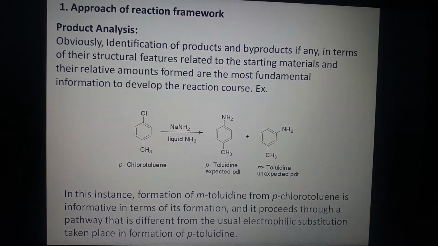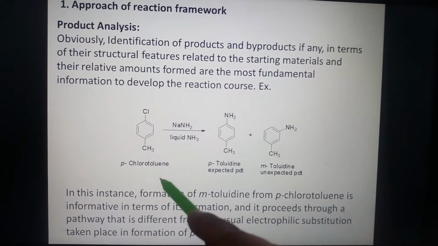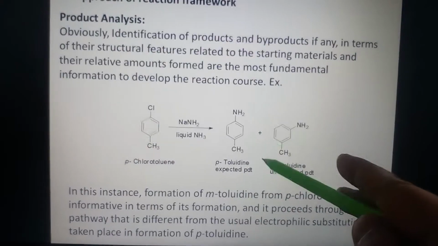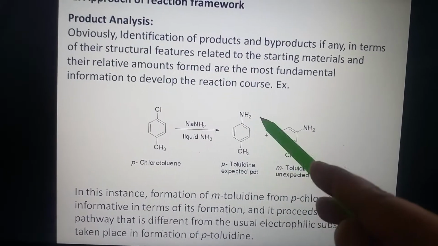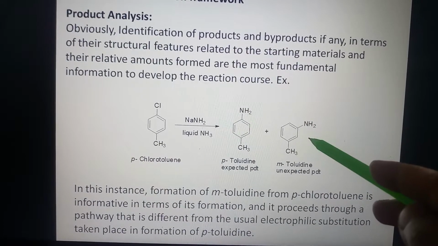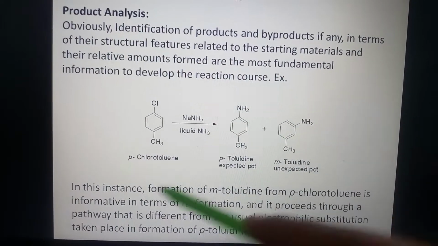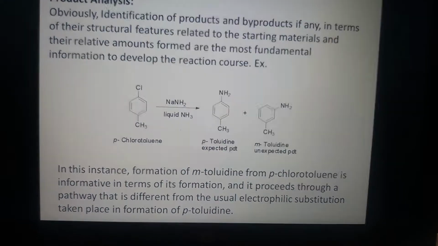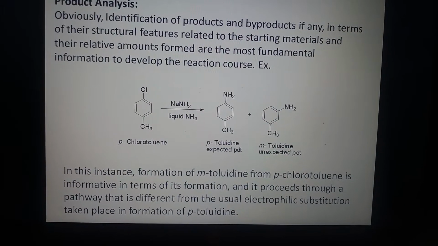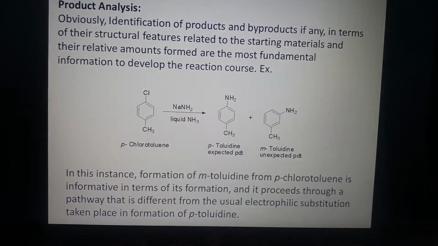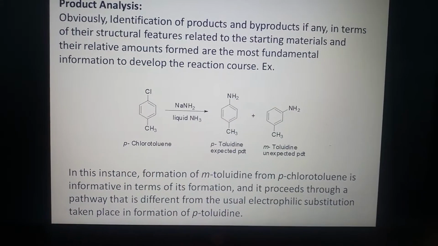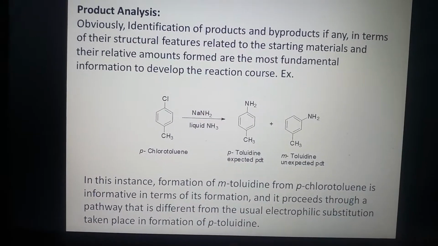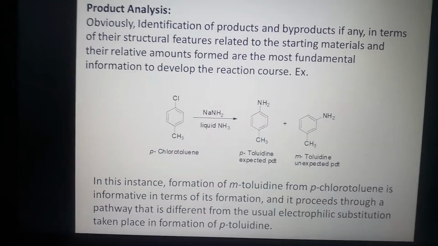For example, if we consider the reaction of para-chlorotoluene in presence of sodamide in liquid ammonia, we will get two products. One is the expected product, para-toluidine, but the other one is meta-toluidine, which is an unexpected product. In this instance, formation of meta-toluidine from para-chlorotoluene is informative, but it proceeds through a pathway that is different from the usual substitution taking place in formation of para-toluidine. It involves the benzyne mechanism.